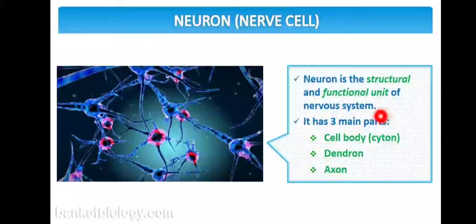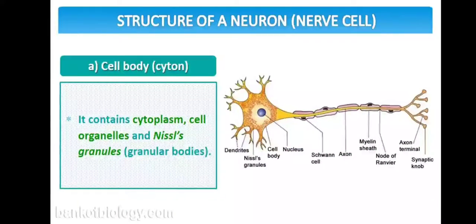If we see the neuron structure, it mainly has three parts: the cell body, dendrons and axon. Let's see the structure. The nerve cell is a microscopic structure. Under the microscope, the structure looks like this. The first portion is the cell body, also known as the cytosol.